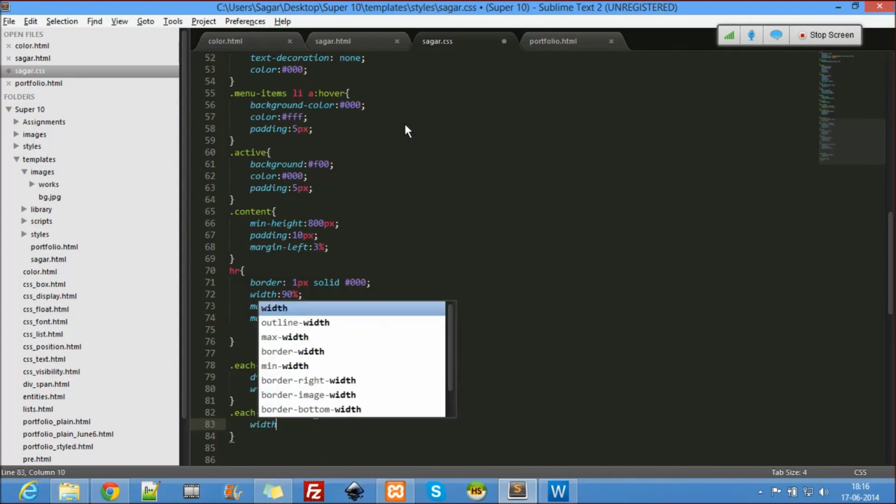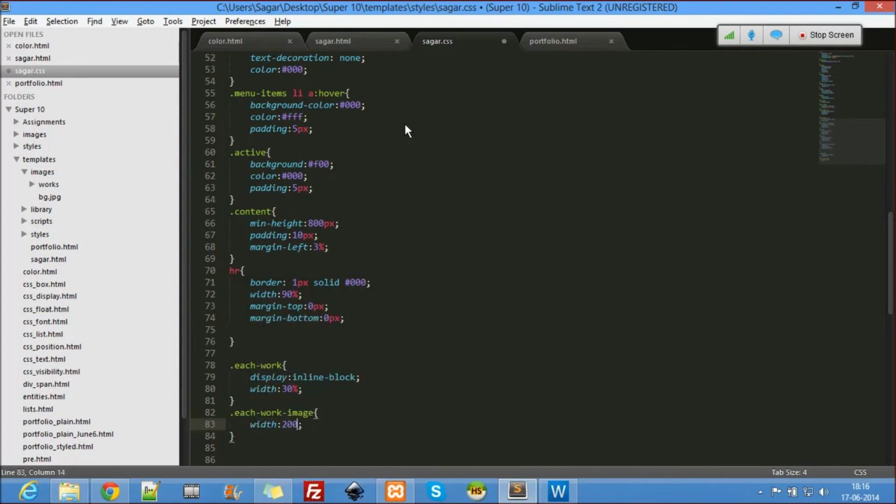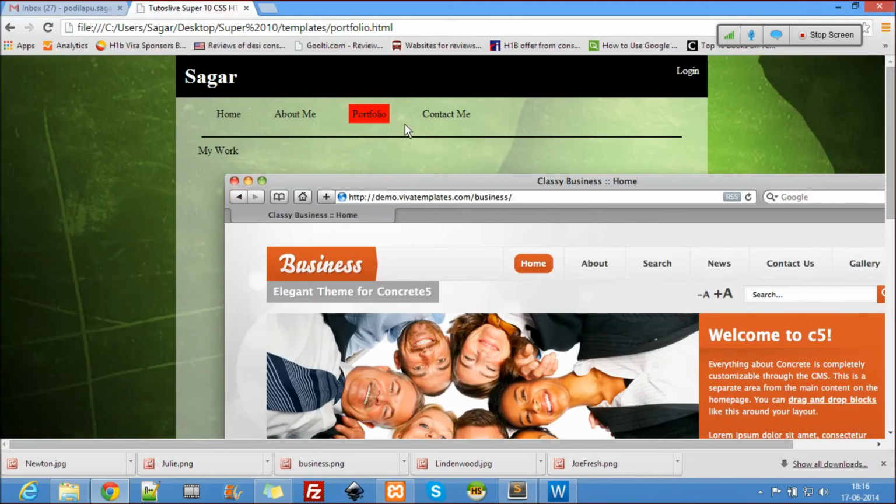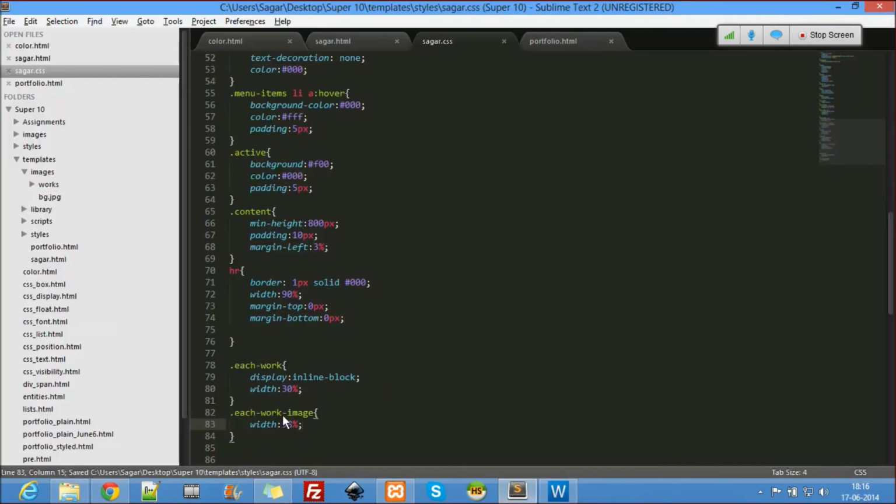Let's take this to be 100%. Always remember you have to take less than 100%. I'll tell you why. Let's see now. Still no change. The reason is the work image.